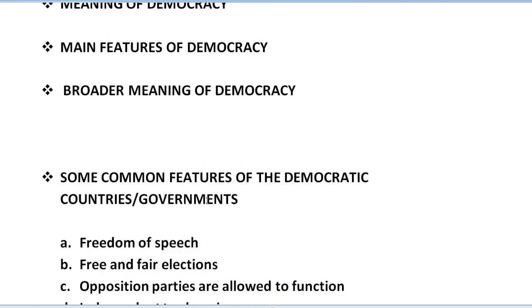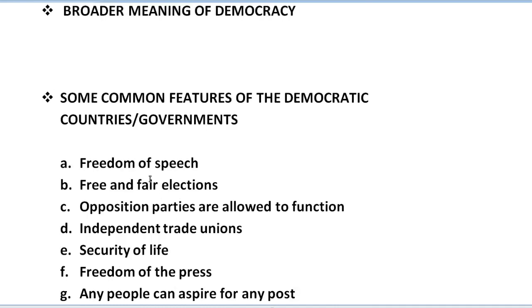After that, we have some common features of democratic countries or governments. We have freedom of speech. In any democratic country, it is a common feature that the people who live there get freedom of speech. Second, free and fair elections. Third, opposition parties are allowed to function. Next, independent trade unions. Next, security of life. Next, freedom of the press, that all the newspapers, the press and the media have the right to publish and write whatever they want.